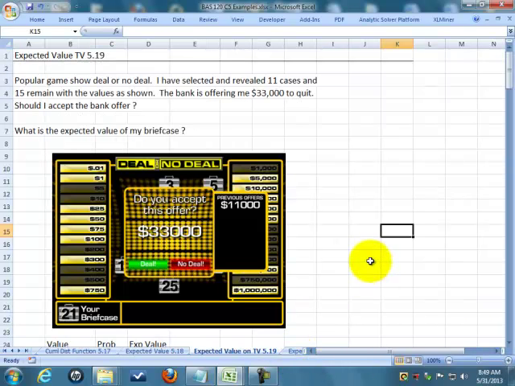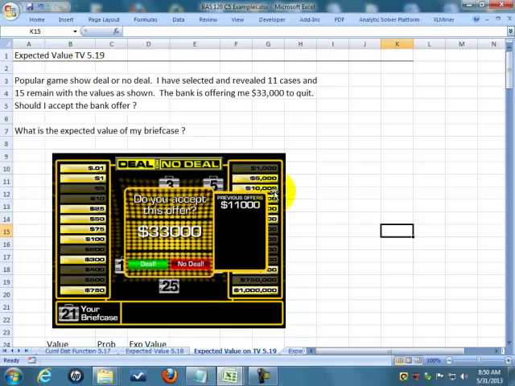Let's go to the next example and talk about some of the things. Hopefully, if you haven't seen it, you can download this game. Links are at the bottom of this. There's a popular game show called Deal or No Deal, where I think they start with 26 cases, and there are varying dollar amounts from a penny up to $1 million in the cases.